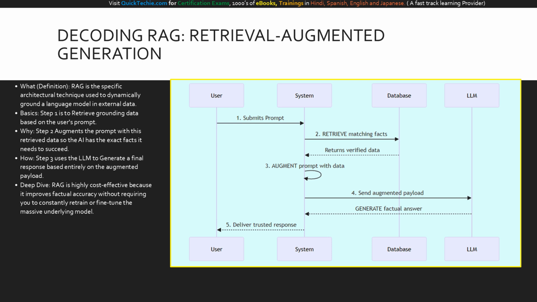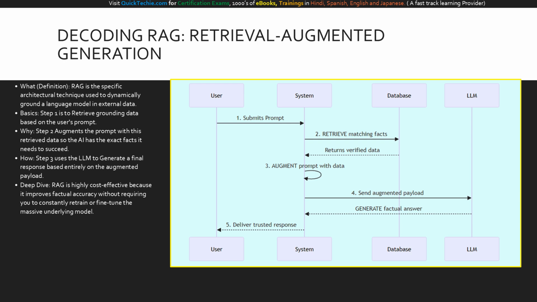Why do we love RAG? As a deep dive, RAG is incredibly powerful and cost-effective. It drastically improves factual accuracy without requiring your data science team to constantly retrain or fine-tune the massive, expensive AI model every time a company policy changes.